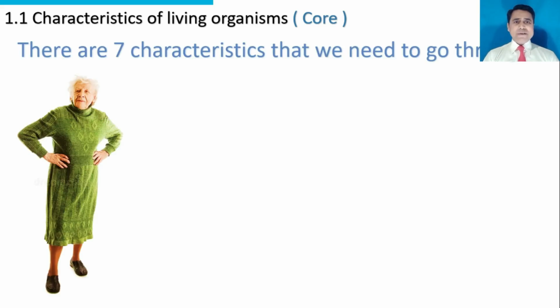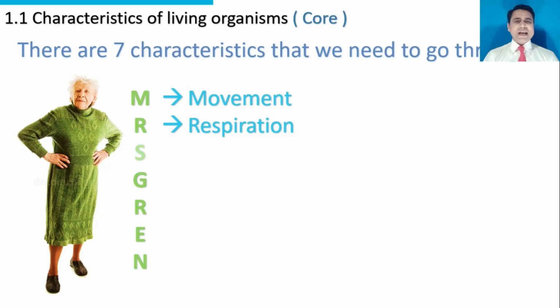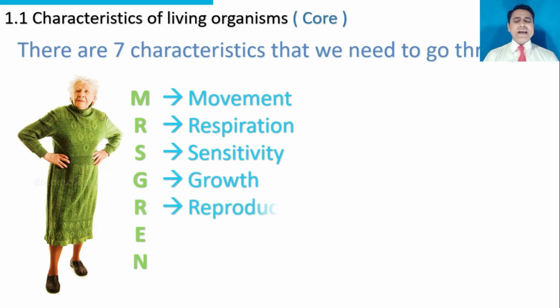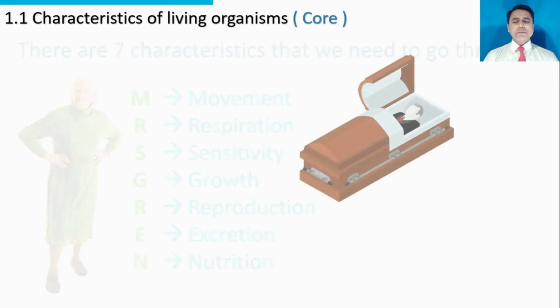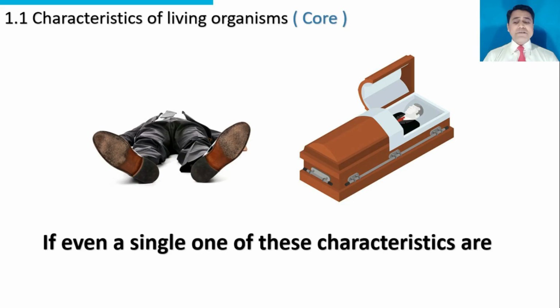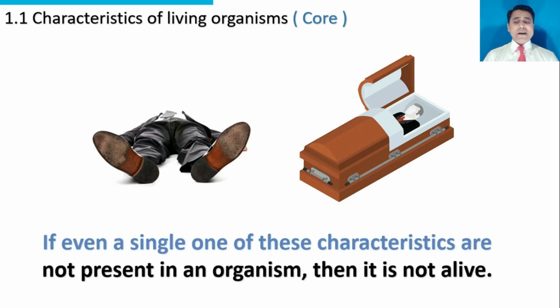She is Mrs. Gren. By the example of Mrs. Gren, we can remember the names of these 7 characteristics. Mrs. Gren. M stands for movement. R stands for respiration. S stands for sensitivity. G stands for growth. R stands for reproduction. E stands for excretion. N stands for nutrition. If even a single one of these characteristics is absent in an organism, then it is not alive.